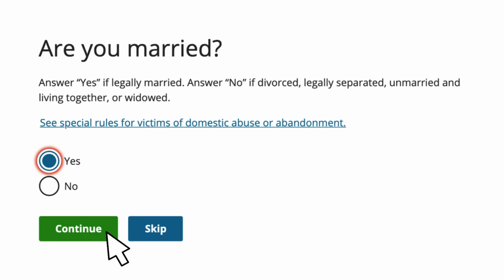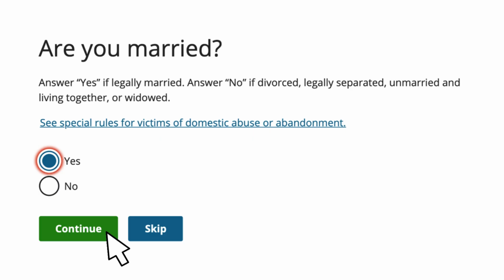This screen asks, "Are you married?" This question is just to set up the next few questions. Why? Tax filing status needs to be determined to calculate discounts. There is no problem with single parents, unmarried couples, same sex couples, or other relationships. Use the blue link at the top to see special rules for separated persons or domestic abuse or abandonment.